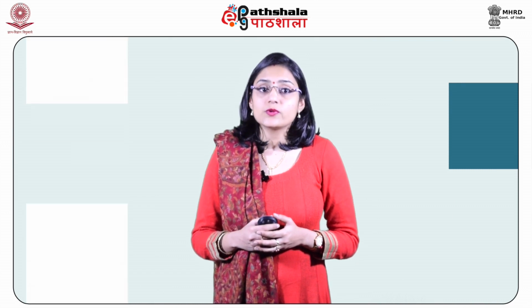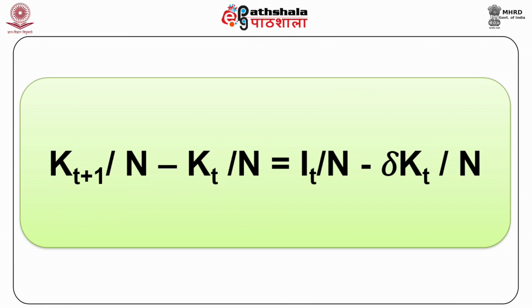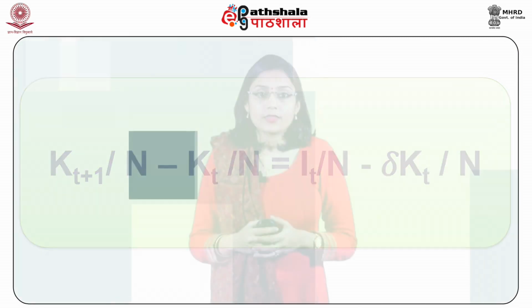By expanding and rearranging the terms in equation 3, we get K_{t+1}/N - K_t/N = I_t/N - lambda K_t/N.